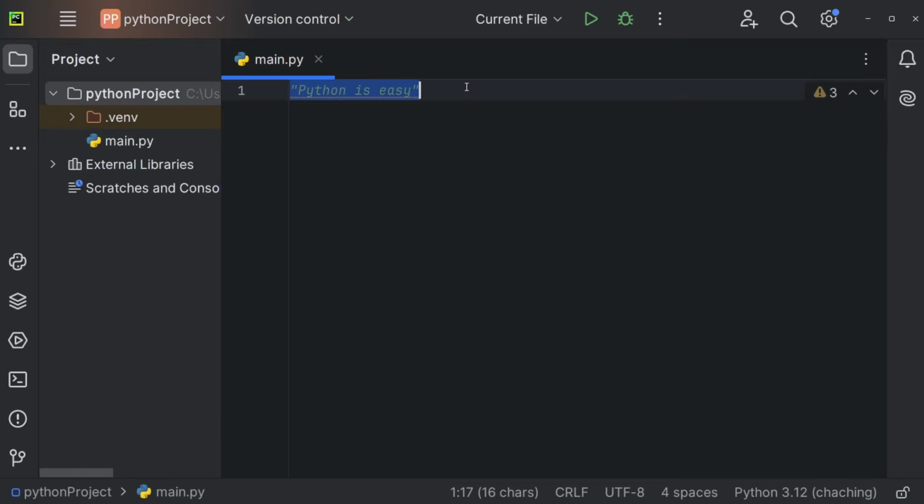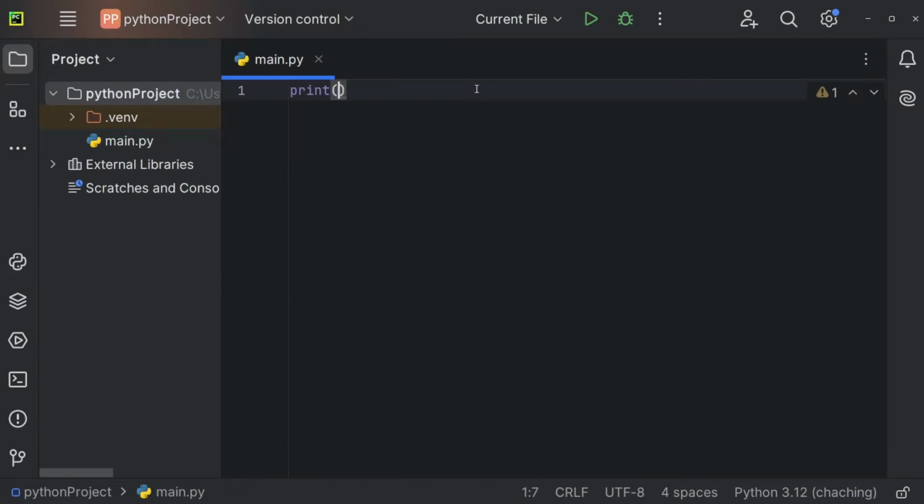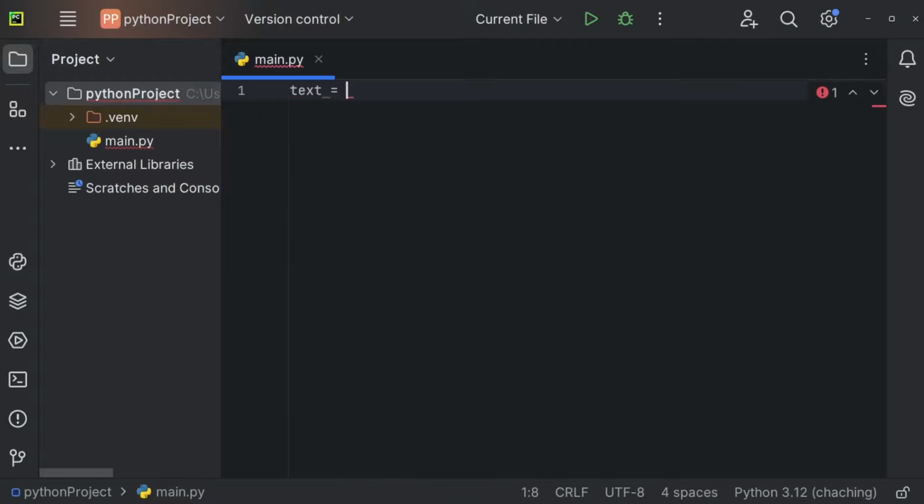So we should either do something with the text, so print the text, for example, or we should store the text somewhere. And in order to store it, we can create a variable. The text variable would be an example. The text variable could be equal to Python is easy. And you define a variable in Python by just using a variable name. And this here can be literally anything, but I prefer to use descriptive names. So text might make a little more sense.